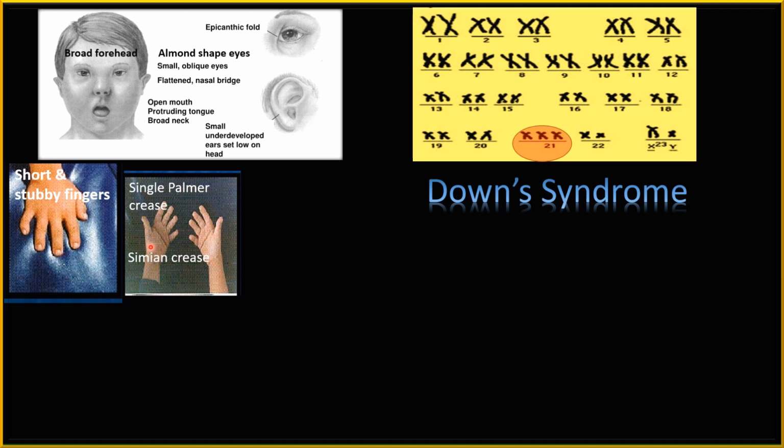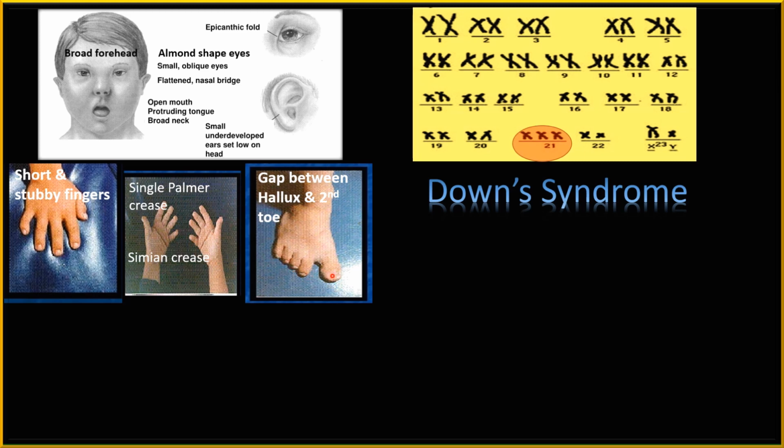Of course, that is not the only feature of Down syndrome; it is found in common people also. The thumb of the foot is called the hallux, whereas the fingers of the foot are called toes. There is a gap between the hallux and the second toe. This gap is a feature of Down syndrome.